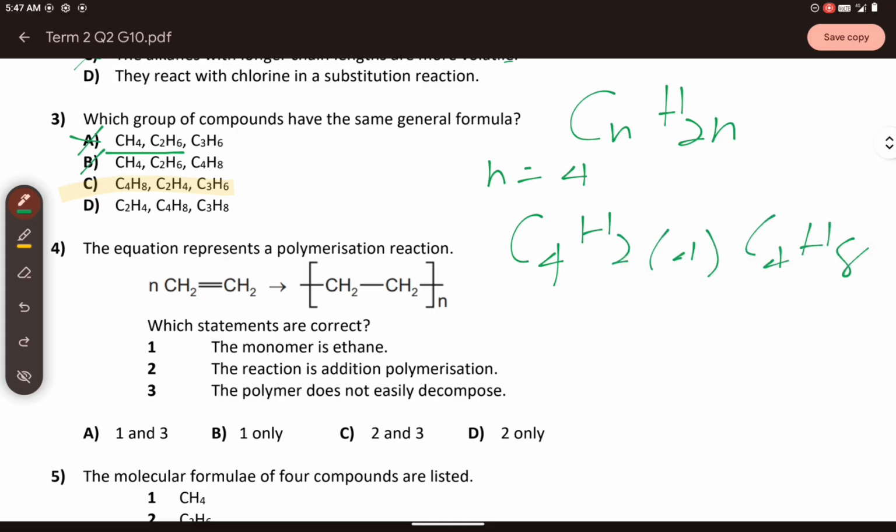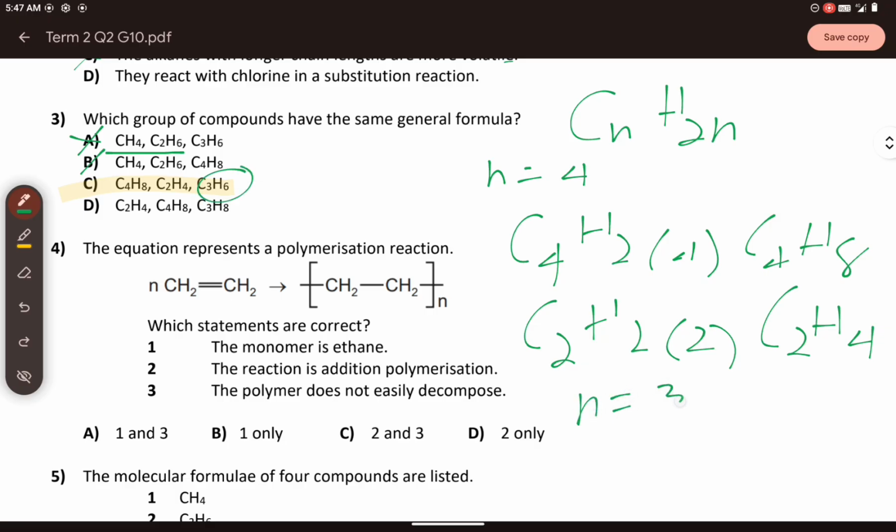And then the second one, the C2H4, which is an ethene, you will have here C2, n equals 2. H2 times 2, that gives you C2H4. And then the third one, the C3H6, which is a propene, n equals 3. You will have here C3, and then H2 times 3, that gives you C3H6. So yes, they all follow the alkene formula. That's why letter C is correct.